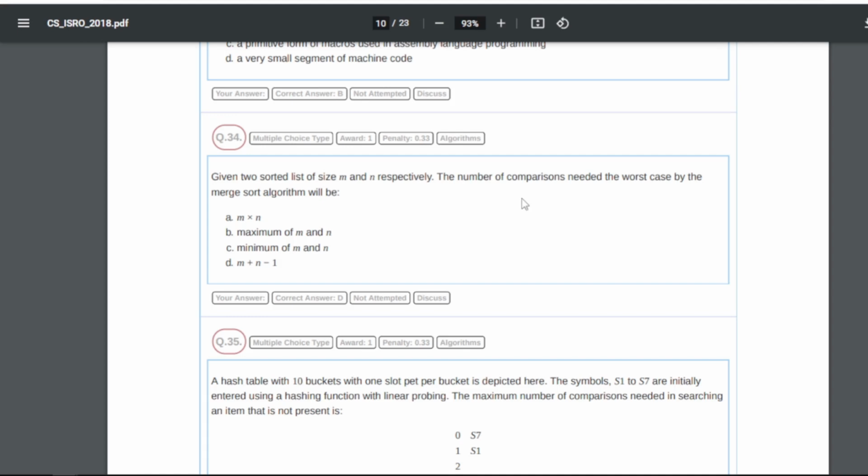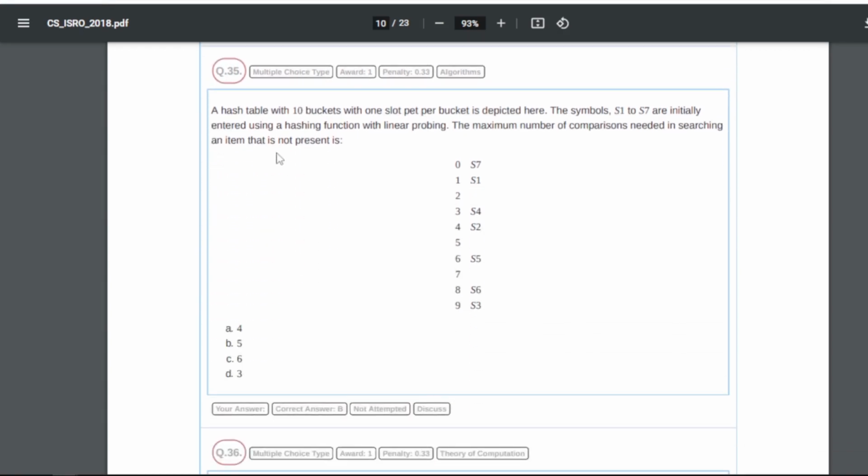The number of comparisons needed in the worst case by the merge sort algorithm will be what? So for 34 our answer will be D, that is m plus n minus 1. 35 is a hash table with 10 buckets with one slot per bucket. The symbols S1 to S7 are initially entered using a hashing function with linear probing. The maximum number of comparisons needed in searching for an item that is not present is what? So basically for this the answer is B, that is 5.